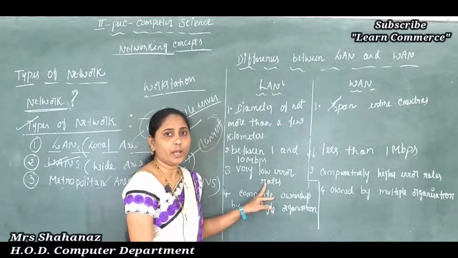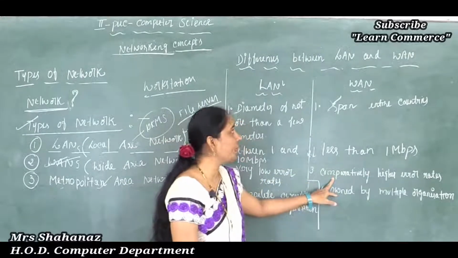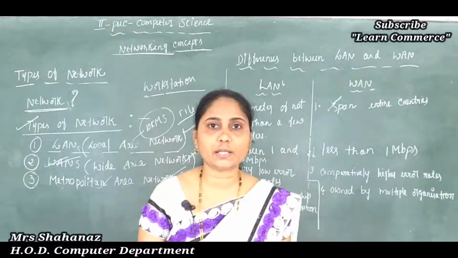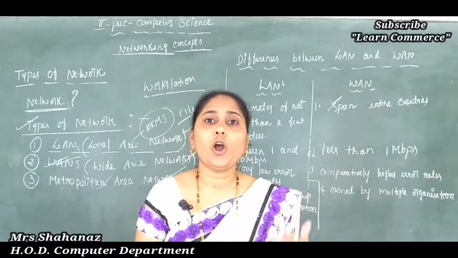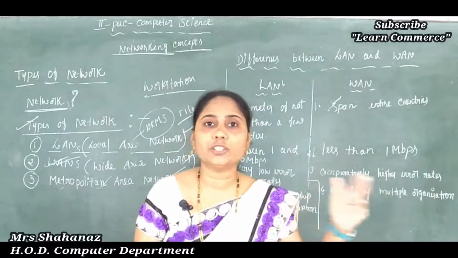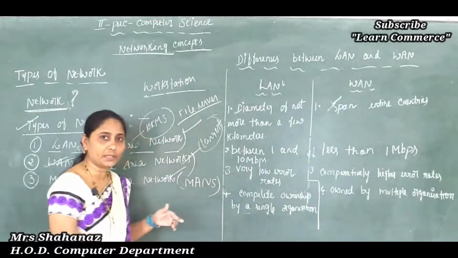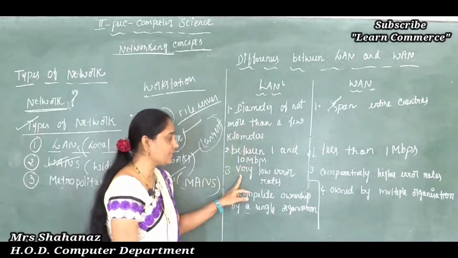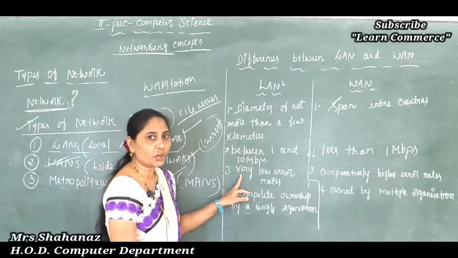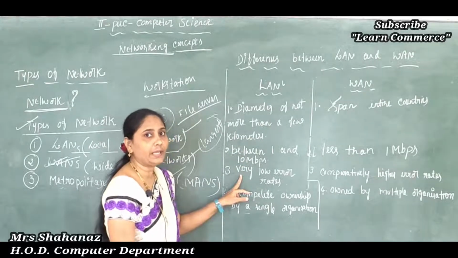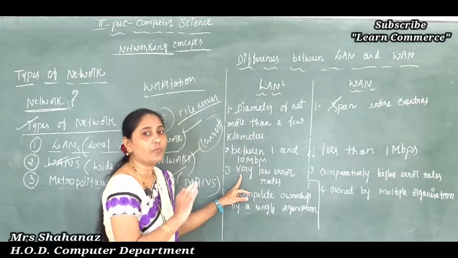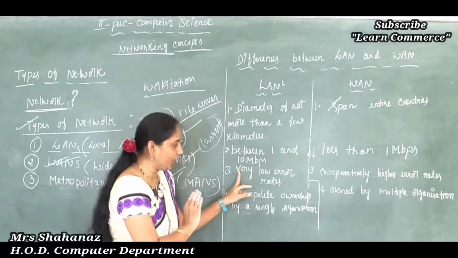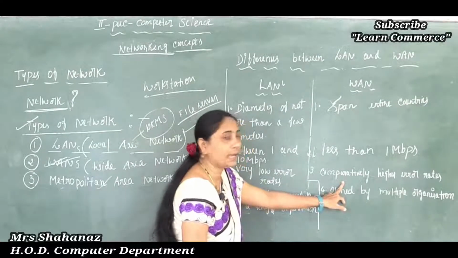Clear to everyone? But what about in case of the WAN? Comparatively higher error rates. Why? Because here we know that a large number of computers are there, all connected at large distances and tied together. So because of this reason we can say about our LAN, third point, very low error rate because of the short distance involved. The error rate in LAN is much lower than in WAN, 1000 times lower than in WAN. Clear this one? So very low error rate in LAN and comparatively higher error rates in WAN.